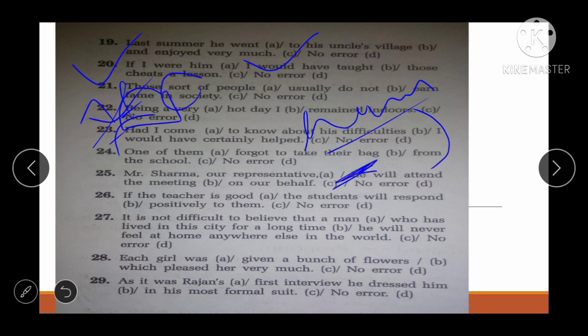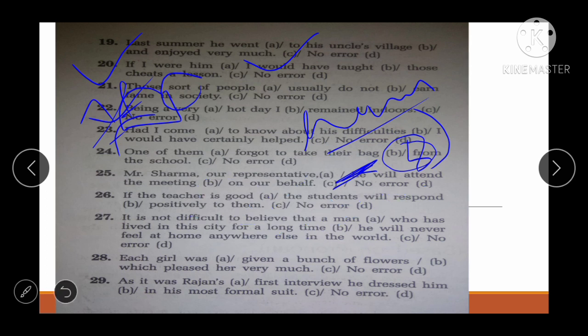Sharma, our representative, will attend the meeting on our behalf. Okay, so error will be in B part. Next is, if the teacher is good, the students will respond positively to them. See friend, ये तो पढ़ने से हमें समझ आ गया, रिप्रेजेंट टू देम नहीं आएगा, टू हिम आएगा, राइट? सो किस में प्रॉब्लम आ जाएगी, सी वाले में, राइट?